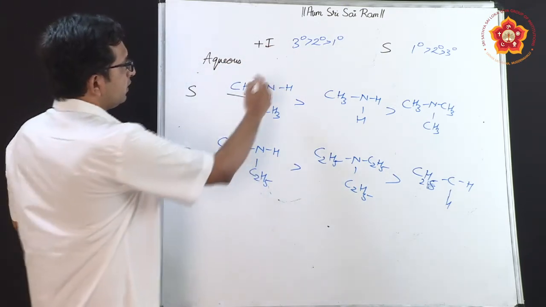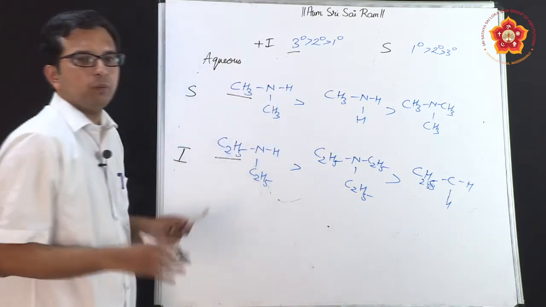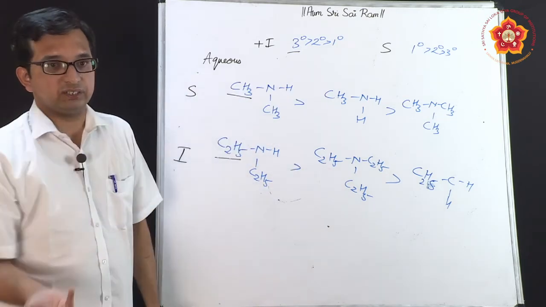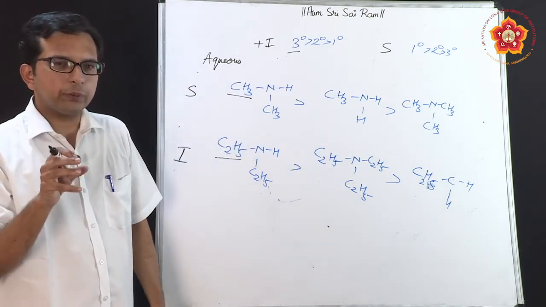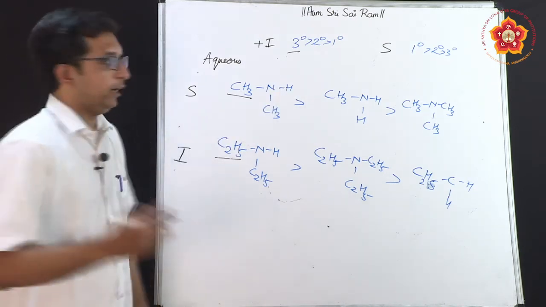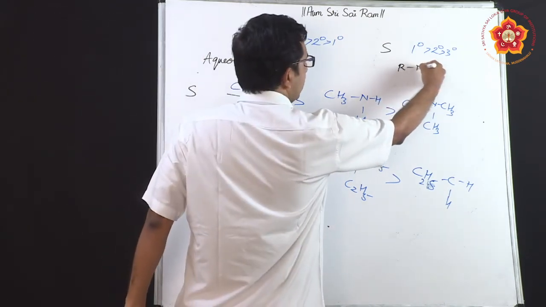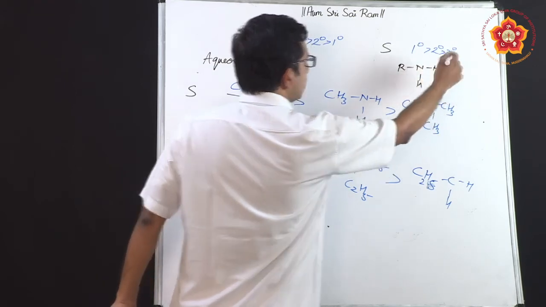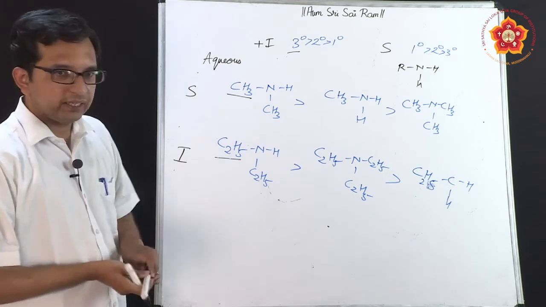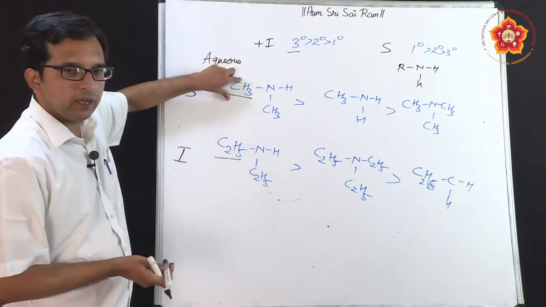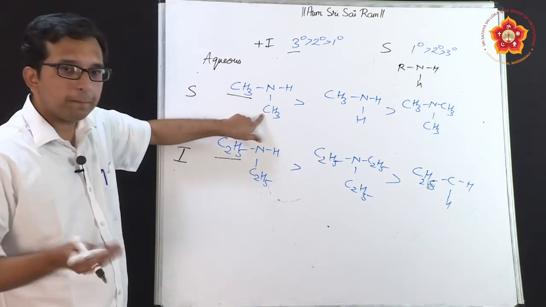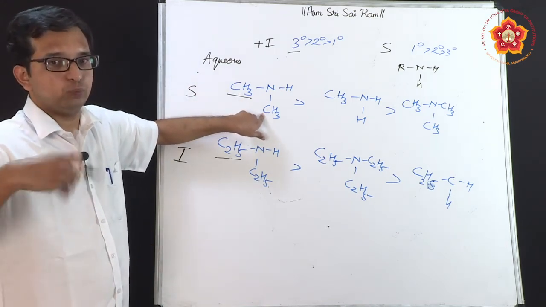Inductive effect, we know very well that the more electron donating groups, the more will be the basicity of the compound. But the solvation effect is reverse, because smaller groups will be more soluble in water, and primary amines have 2 acidic hydrogens. When I show a general formula, I can say that the 2 acidic hydrogens can mix with water. So in these cases, if the electron donating group is small, then the hydrophobic part is small, which means that the solvation effect is more.